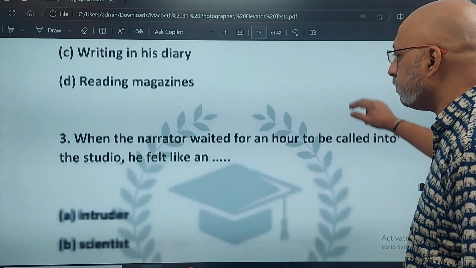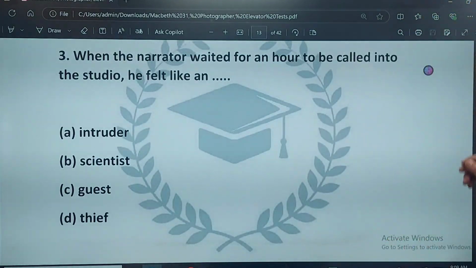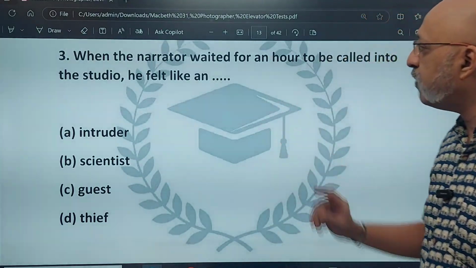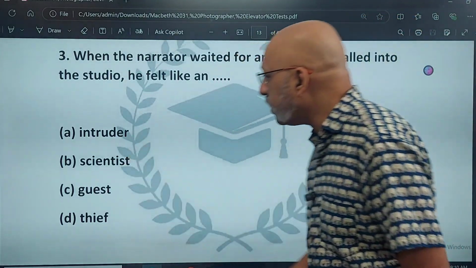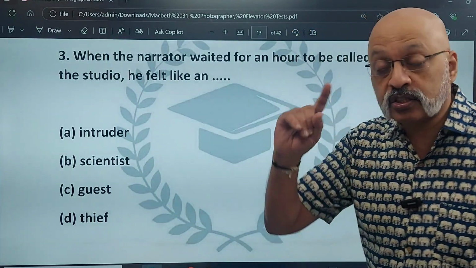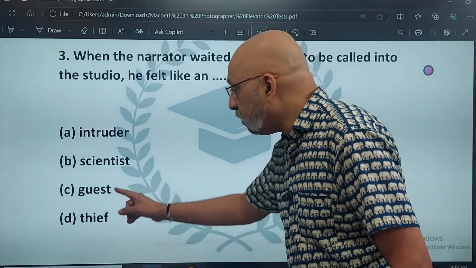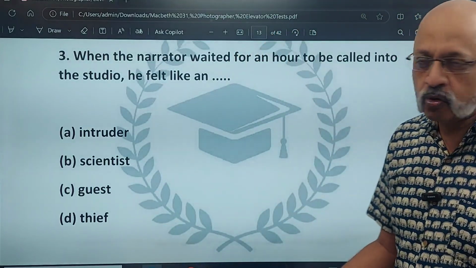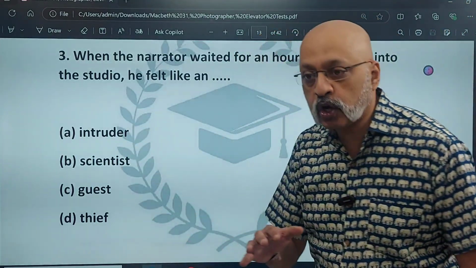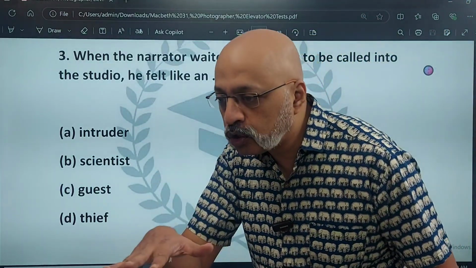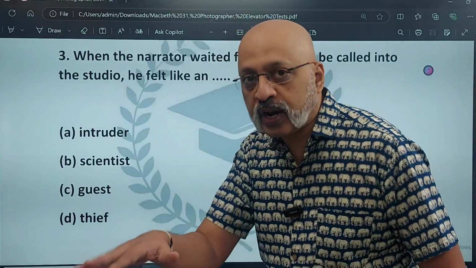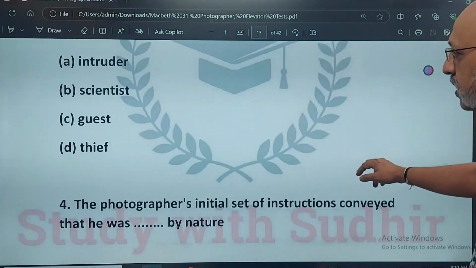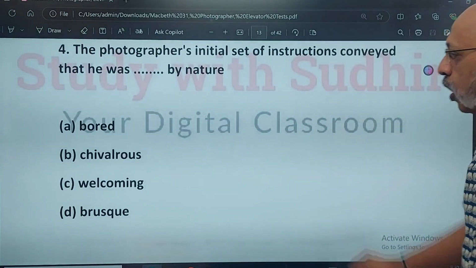Option number D. When the narrator waited for an hour to be called into the studio, he felt like what? An intruder, a scientist? No, that's the word he used for the photographer. He felt like a guest? No, hardly. He felt like a thief? No, there is no such mention. He felt like an intruder because he felt like he had come into the space of the photographer while he was probably doing something very important. So for 3, the option is option A.